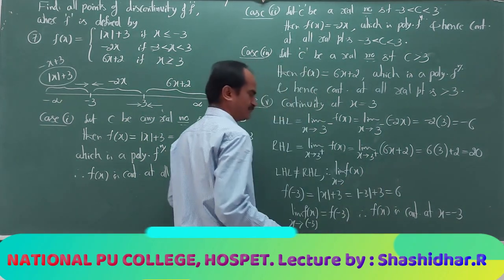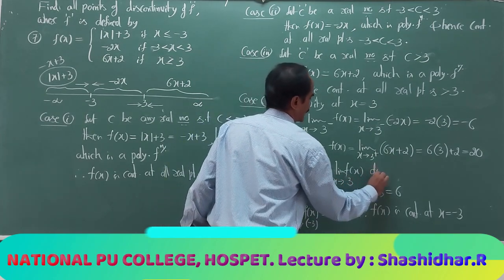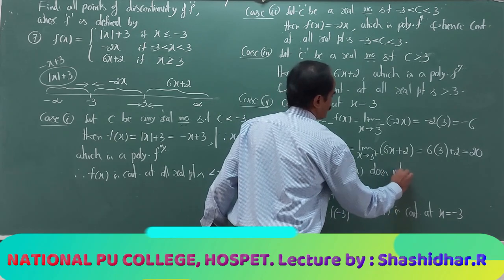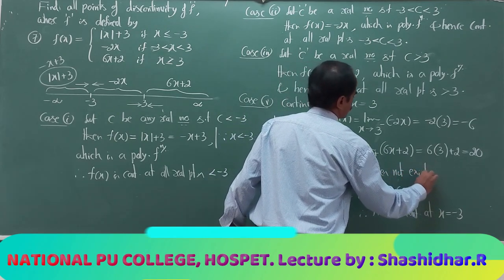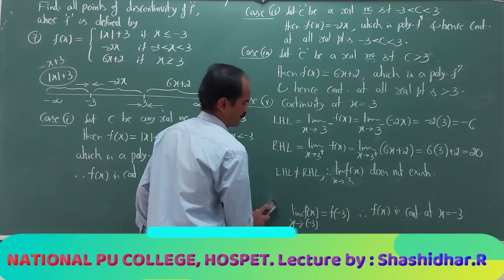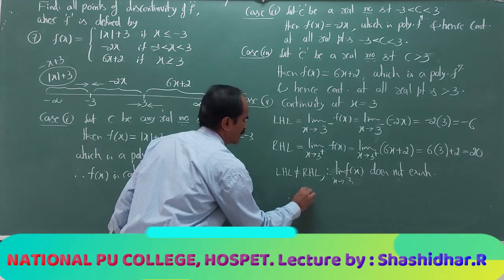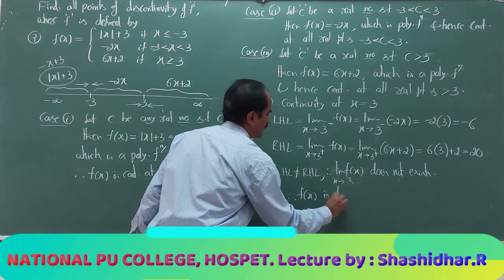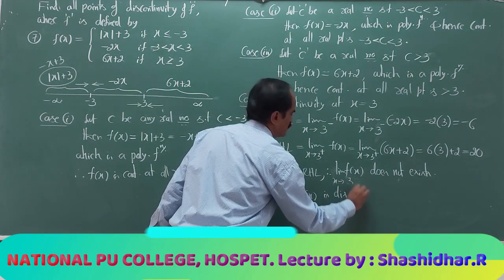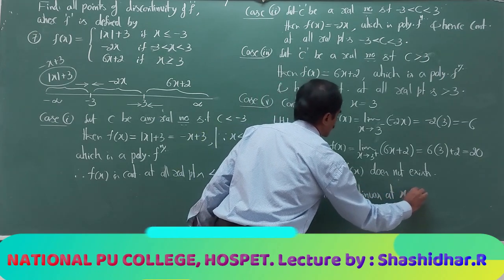Therefore, the limit of f(x) as x tends to 3 does not exist. Therefore, f(x) is discontinuous at x = 3.